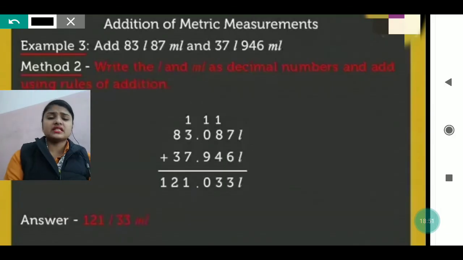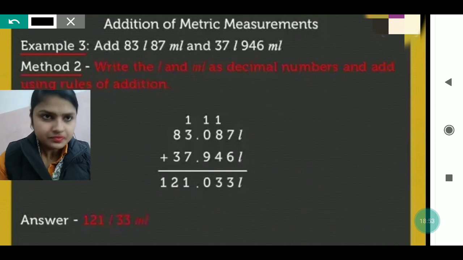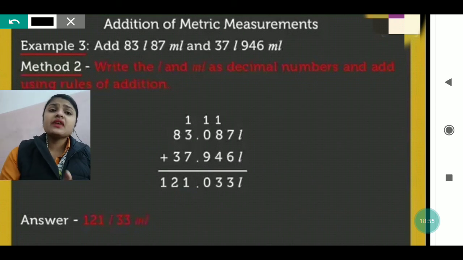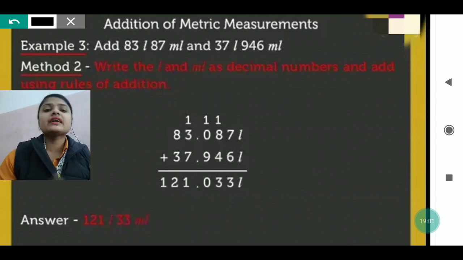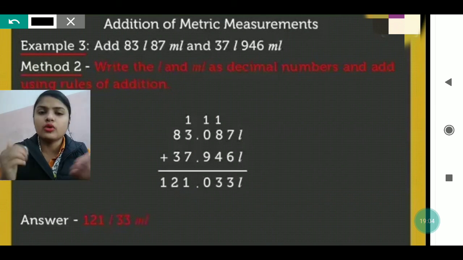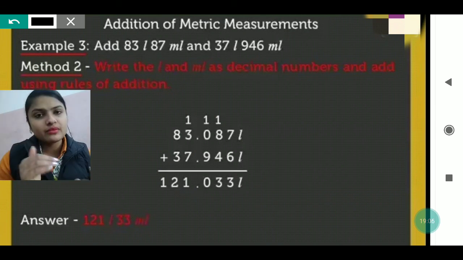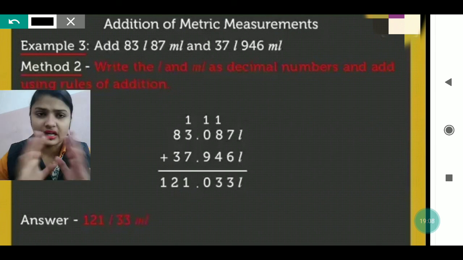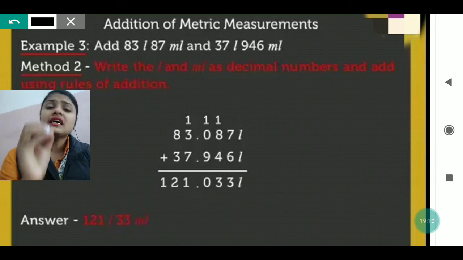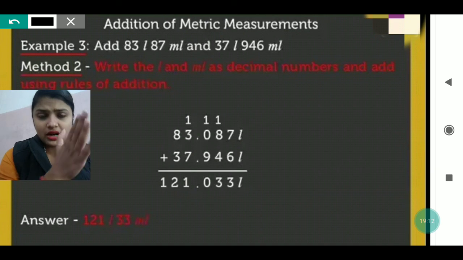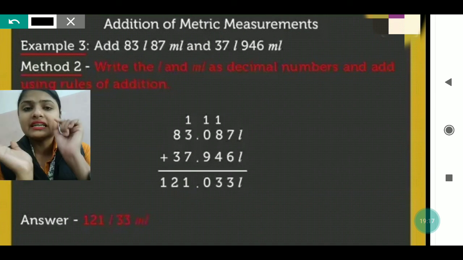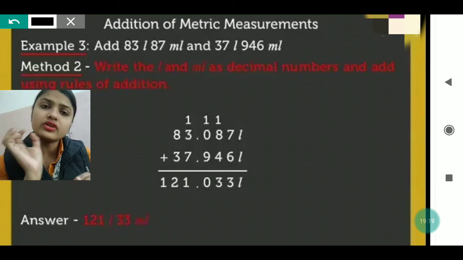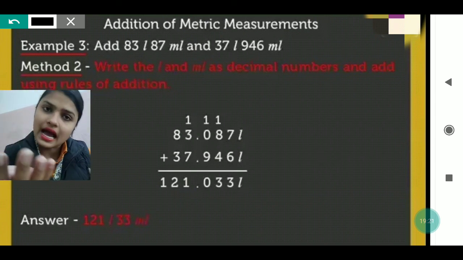In this one also you can see it is given in liter and milliliter. Here it is given in decimal form. It doesn't matter whether it is given in decimal form or not. We just have to add the numbers as we used to do. Nothing changes and nothing extra is required. Only we have to see after how many digits the decimal is given, and in the same way we have to give the decimal in the answer.